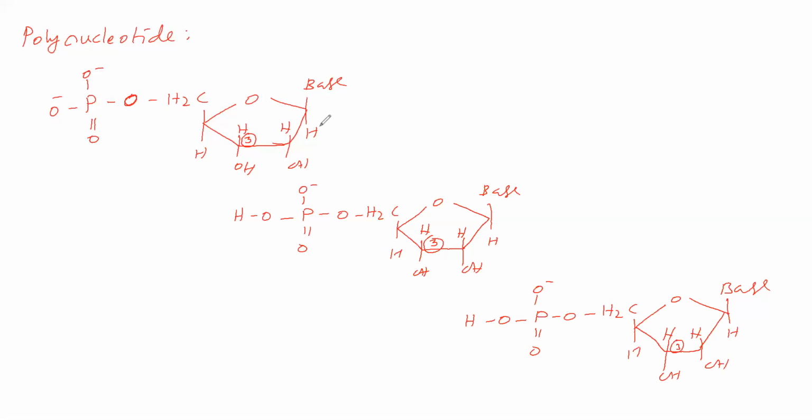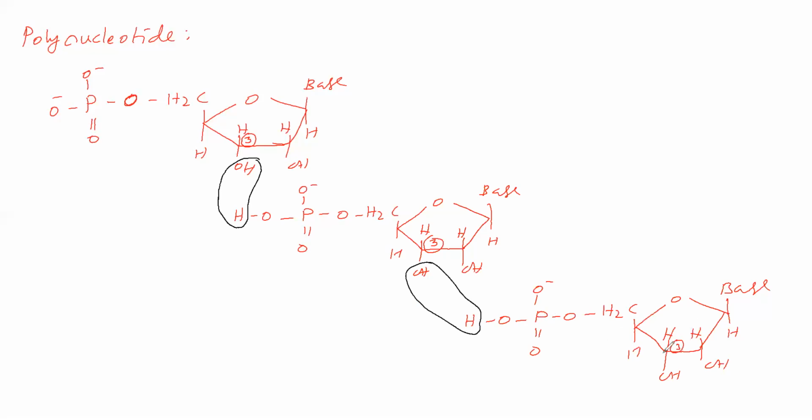In this nucleotide, the sugar C3 carbon OH group and the phosphate hydrogen of another nucleotide are removed as a water molecule.